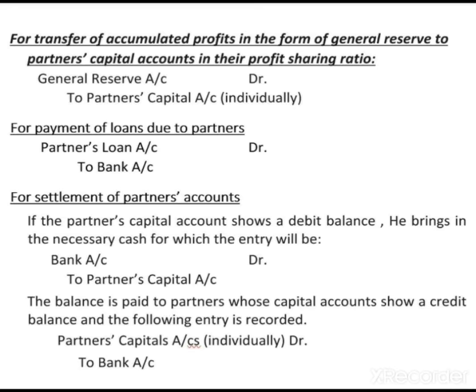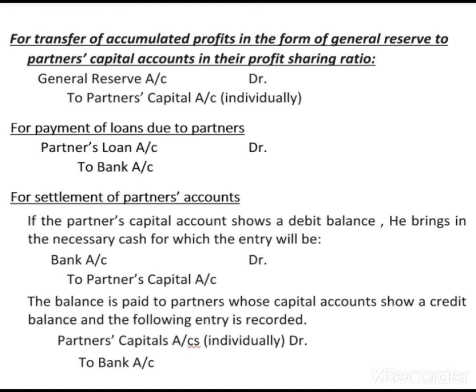The next journal entry we will see is related to the bank account and partners' capital account. In the balance sheet, a partner's loan is given. This means the partnership business has taken a loan from partners. At the time of dissolution, there is a requirement to pay this loan back to the partners. So in the bank account we will directly write on the credit side the partner's loan, since we will pay this loan. Ultimately there is only one recording, in the bank account. We will not record it anywhere else.